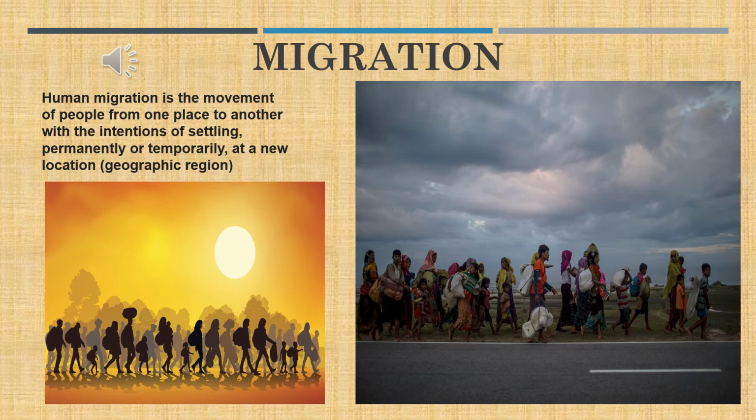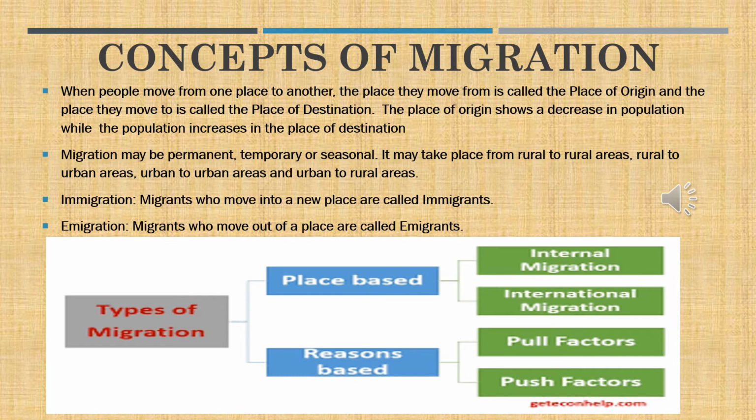The place from where he is moving, the population will decrease. The place a person is reaching, the population will increase. So this creates a plenty of change in the number and ratio of population of a particular area within a fixed time. Now let us see, there are some various concepts within migration. Let us go into detail about it.